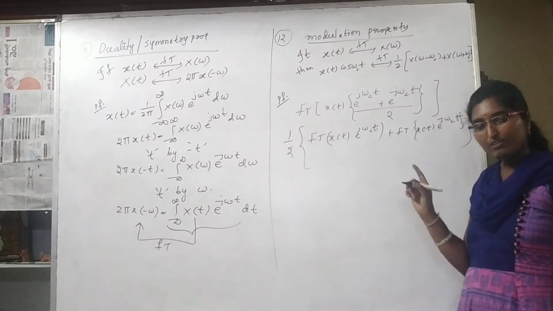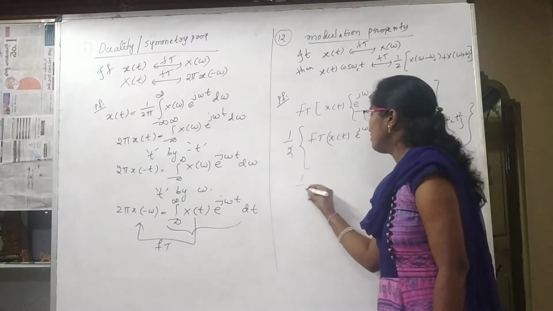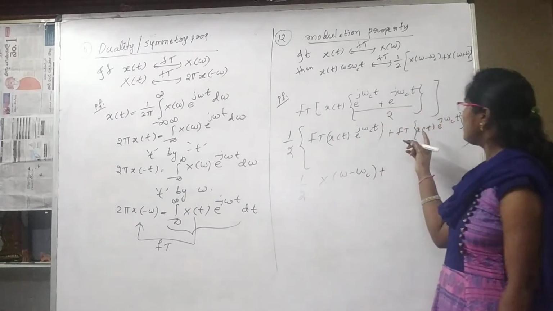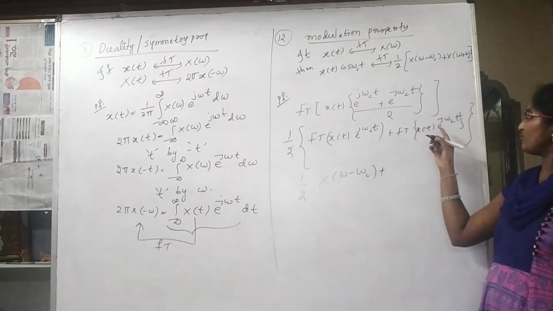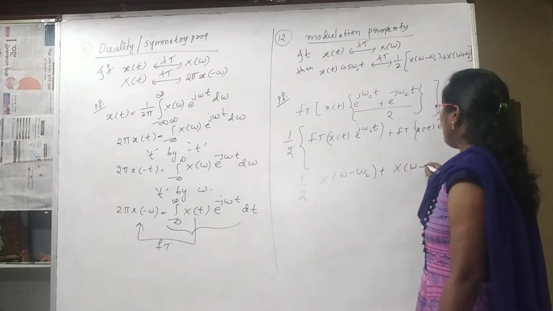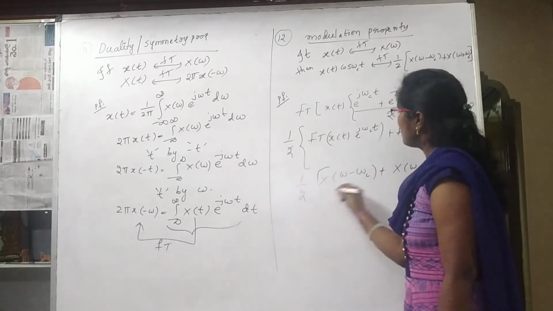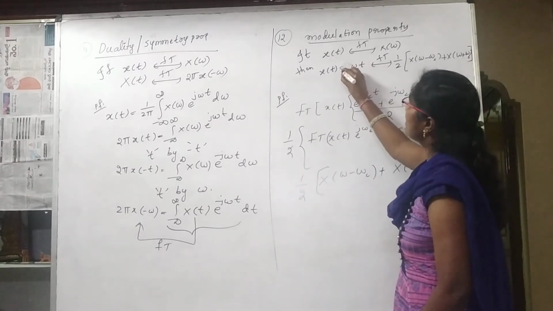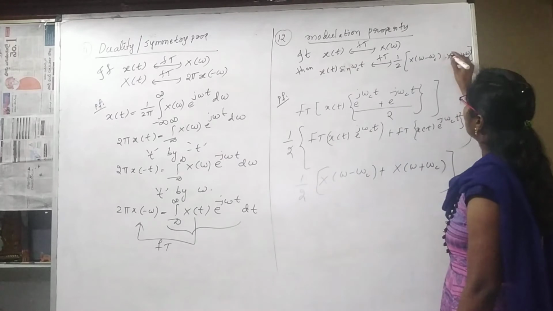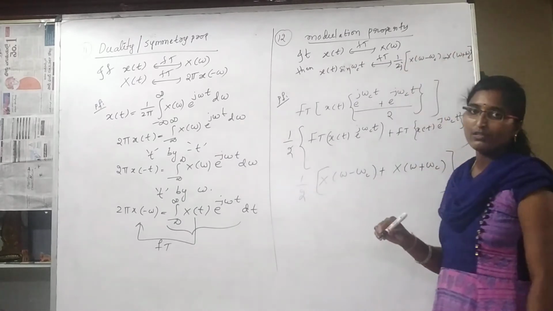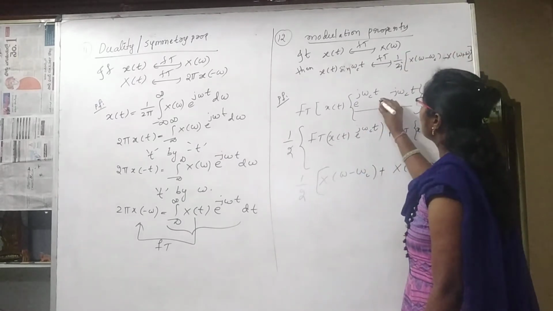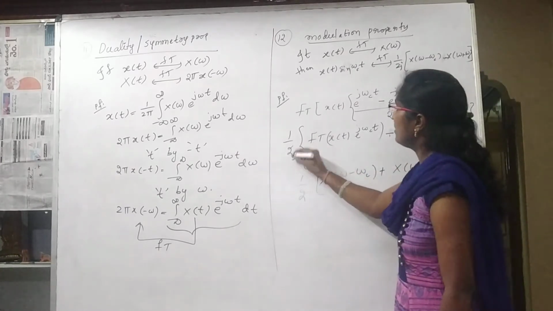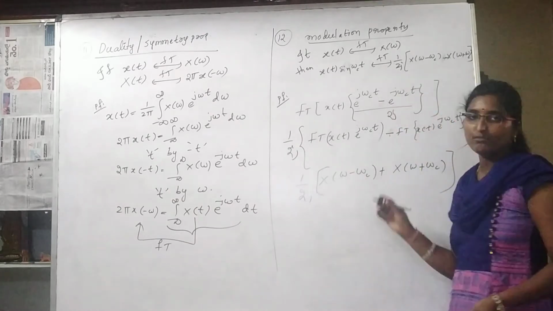And already you have seen that x of t into e power j omega ct is the frequency shifting property, that is x of omega minus omega c. And with the same frequency shifting property, x of omega plus omega c is the property. For example, if sin is multiplied here, then what will it be? Minus and 1 by 2j. That means your sin formula will be minus and 2j, and here also minus and 2j. That will be the modulation property.